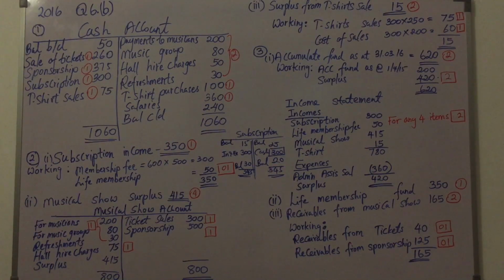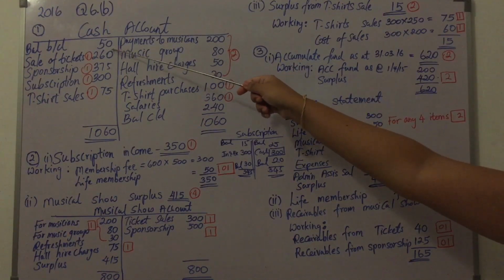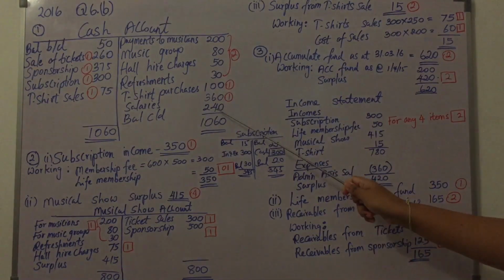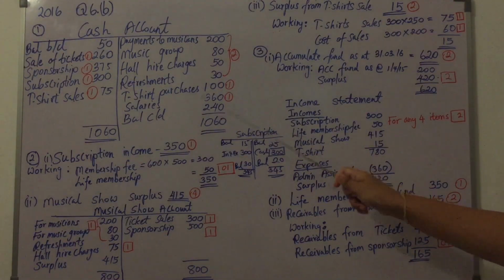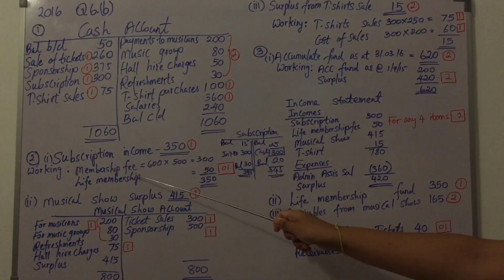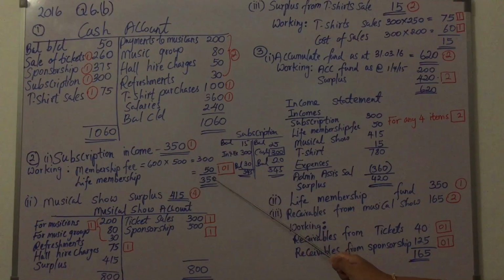So with that, I think we have already calculated everything that we are required to find in this question. If you go back to the cash account, we included the opening balances, all the receipts and the payments, and then we found the closing balance 240. Subscription income 350 we found from the membership fee and also the life membership fee relevant to the period, in total 350. And the musical show account we prepared to calculate the musical show surplus.